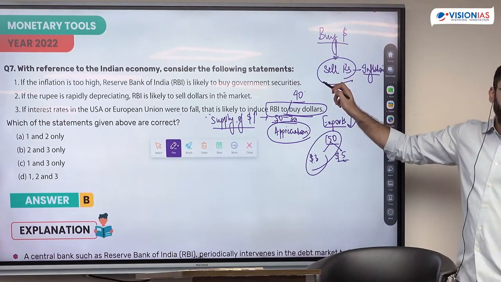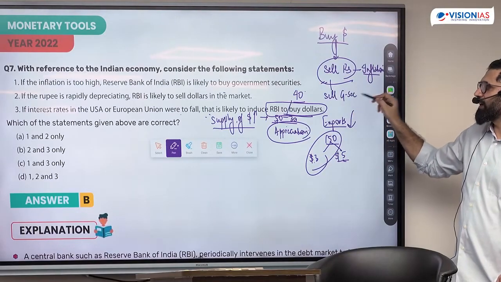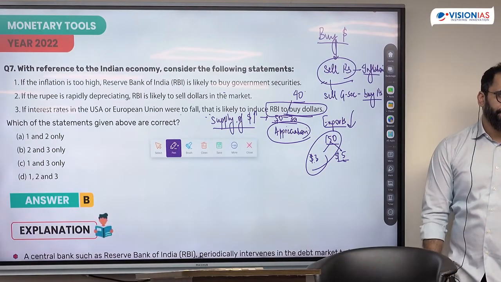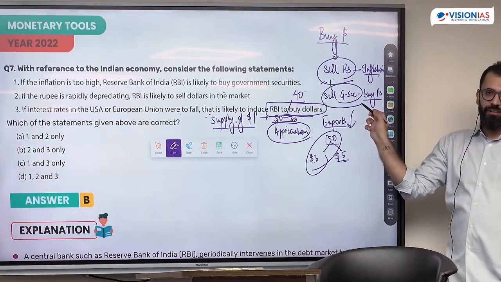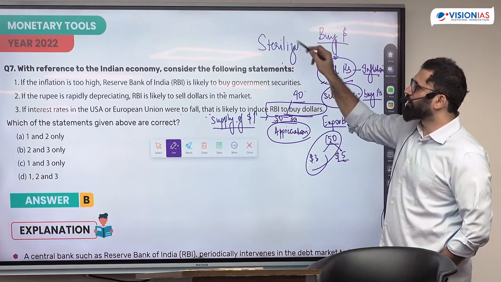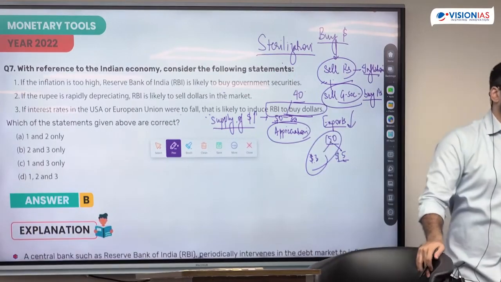How do I control this? I will sell government security and buy rupee. More rupee was causing inflation, so I sold government security. This is the process of sterilization. UPSC asks this in the next year.